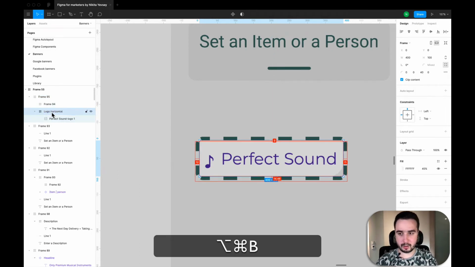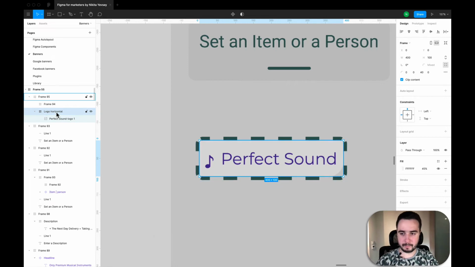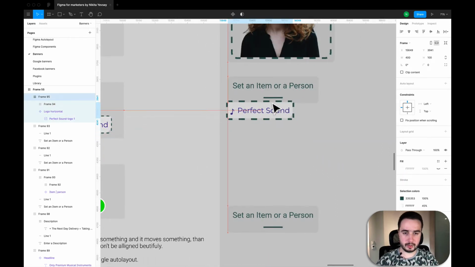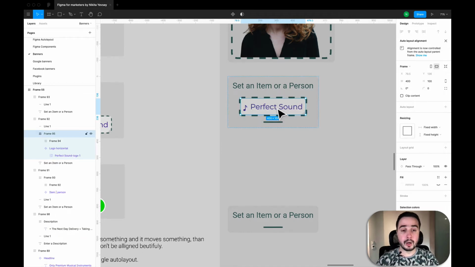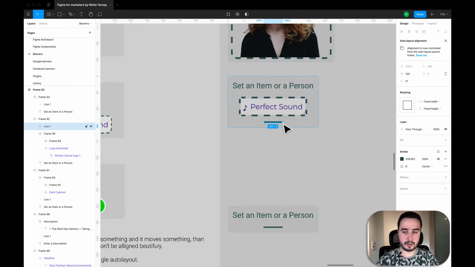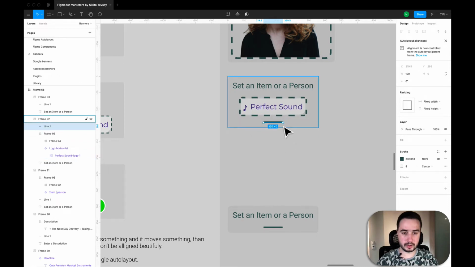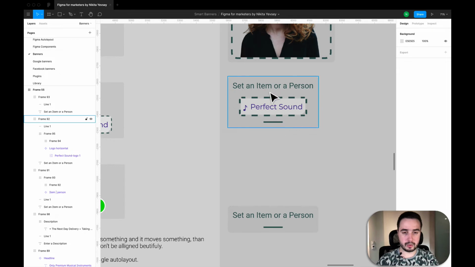I will make it component and the frame with the border. So I can move this into my control. So as you see, this line is not at the place, I can select it and press up arrow on my keyboard and it goes like this. You can use this in the frames where you use auto layout, so it's pretty useful.